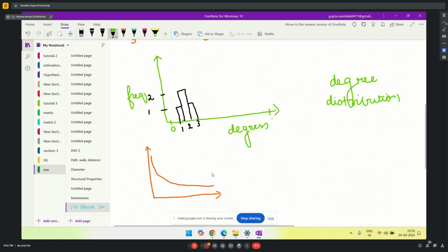So in this structure, the nodes that you can see over here are having high connectivity, and are also known as central nodes, whereas the nodes that you see on the upper side are known as peripheral nodes.